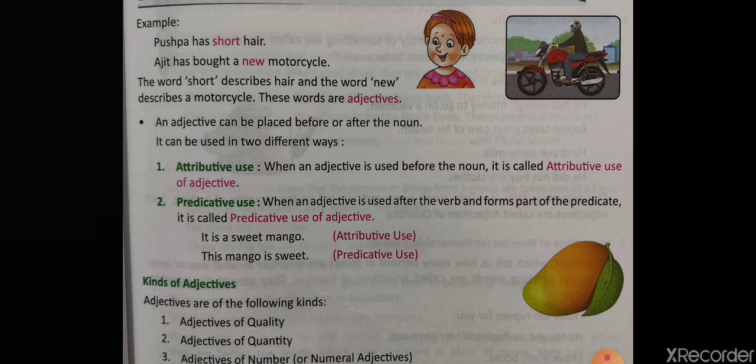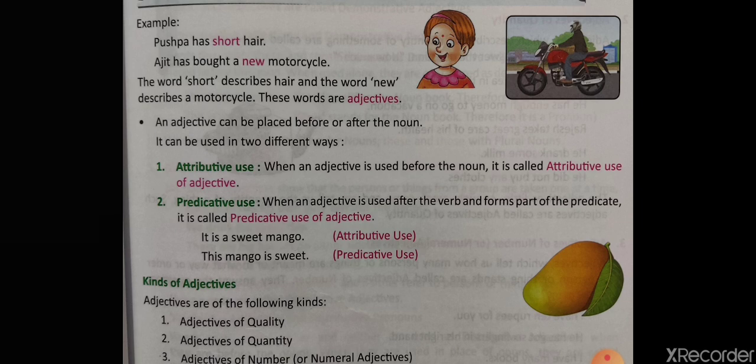For example, if you look into the book, first is: it is a sweet mango. So the word sweet is telling us the quality of the mango, and it is used before the noun. So it is attributive use. And the mango is sweet. So this is actually the same, right? In both of these sentences, we know that the mango is sweet.